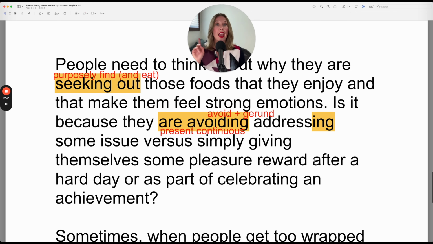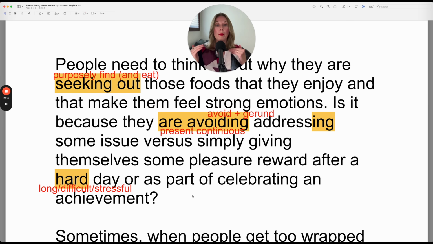Remember, you could say after a long day, a difficult day. Any negative adjective, hard is a general negative adjective that doesn't specify why it was difficult. It's just in general, a hard day, a long day, a difficult day. You could also say stressful because we need an adjective, and stressful after a stressful day or as part of celebrating an achievement.